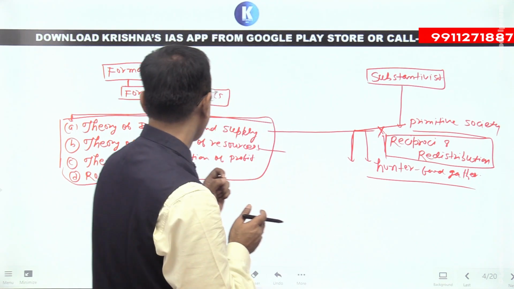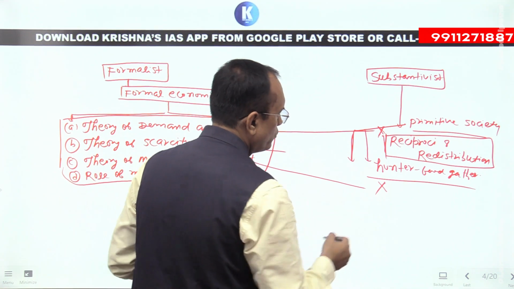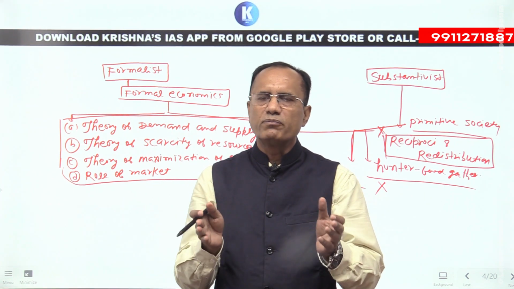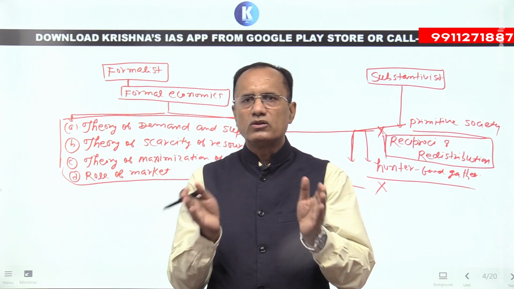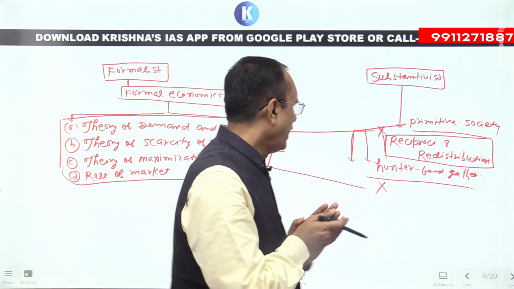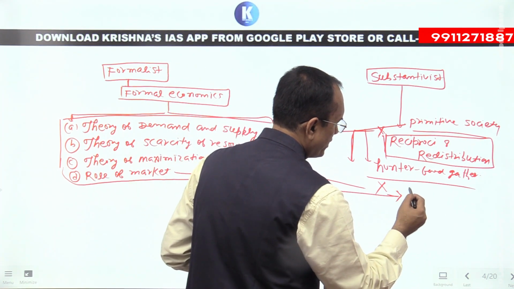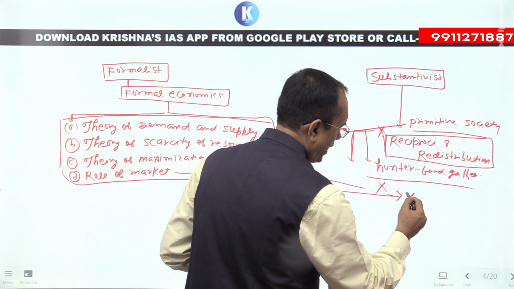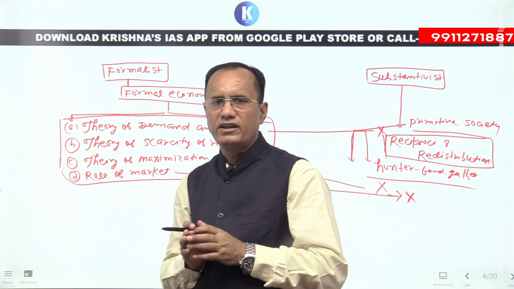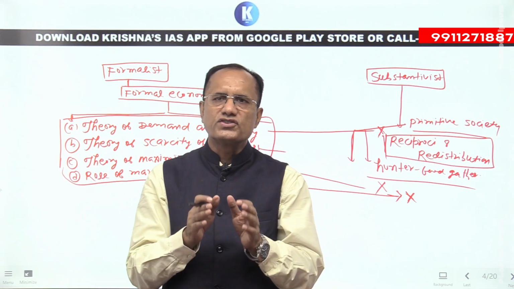The third important thing is the theory of maximization of profit. It has no application for the understanding of primitive economic systems, because primitive people produce something for the fulfillment of the needs of their society, and because they live outside the market. So here the role of the market is very limited, and if a market is present in primitive society, their market is part of their socio-cultural system.